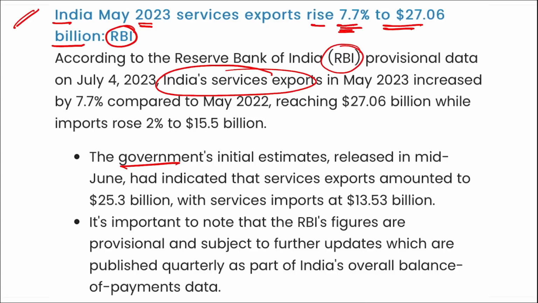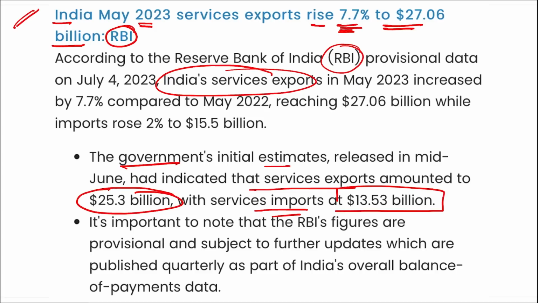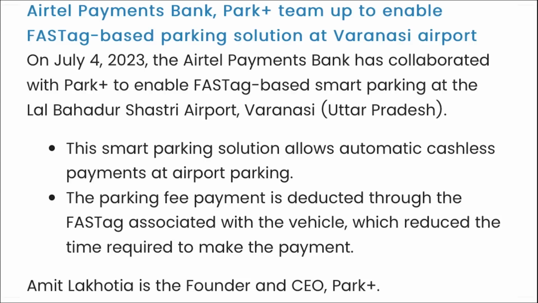And the government's initial estimate released in mid-June had indicated that service exports amounted to 25.3 billion, with services imports at 13.53 billion.